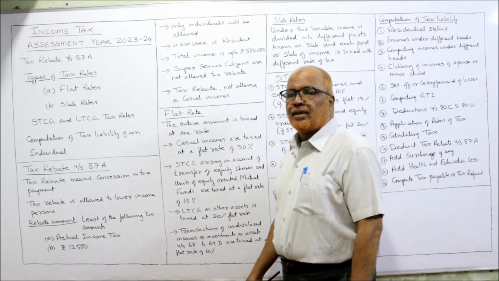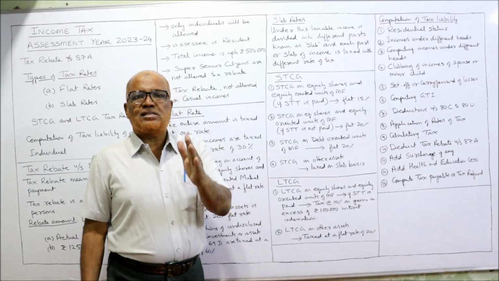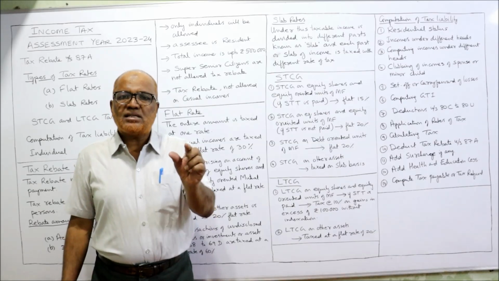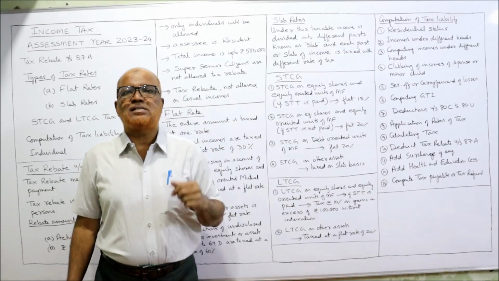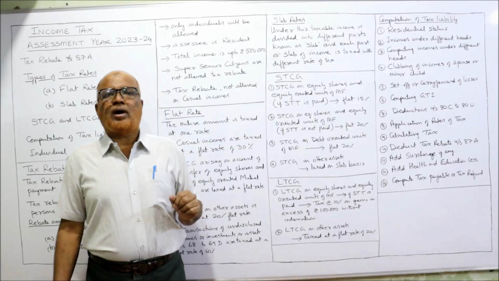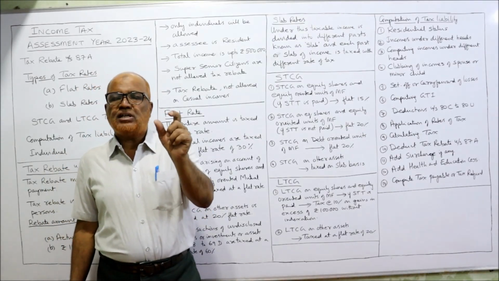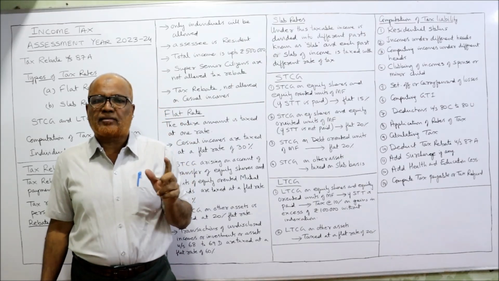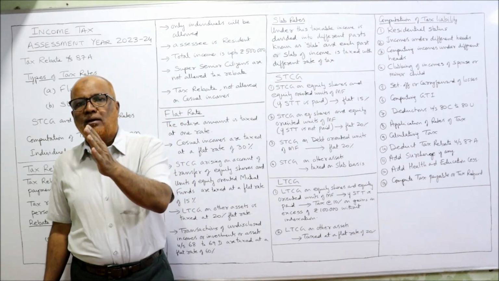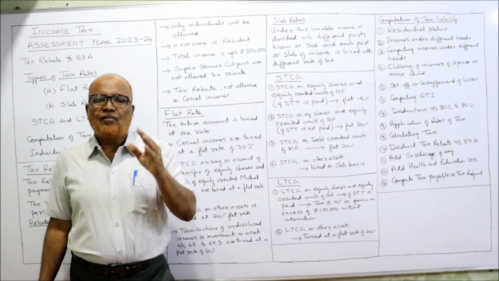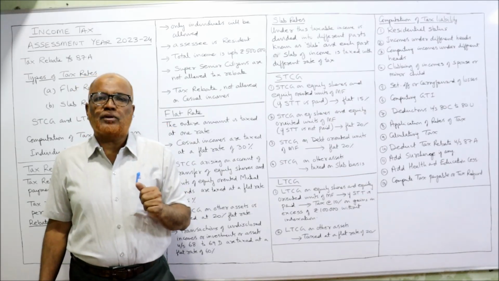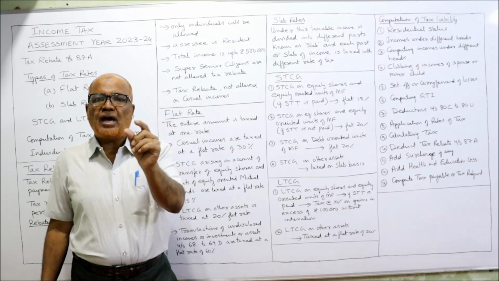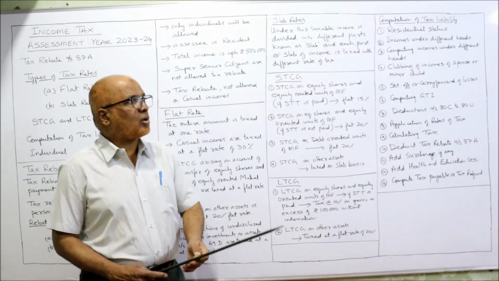Now slab rates. The total income of the individual is divided into different parts or slabs. For each slab a different rate is applied. For example, in the last video I told you, for a non-senior citizen, the first 2,50,000 has 0, no tax. From 2,50,001 to 5 lakh rupees, 5%. From 5 lakh 1 to 10 lakh, 20%. Over 10 lakh, 30%. So for different slabs, we have different rates. That is called slab rate.